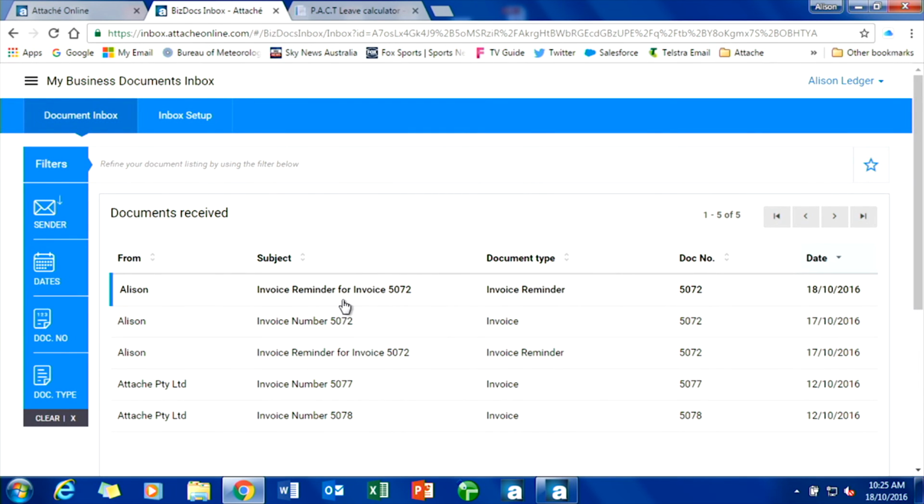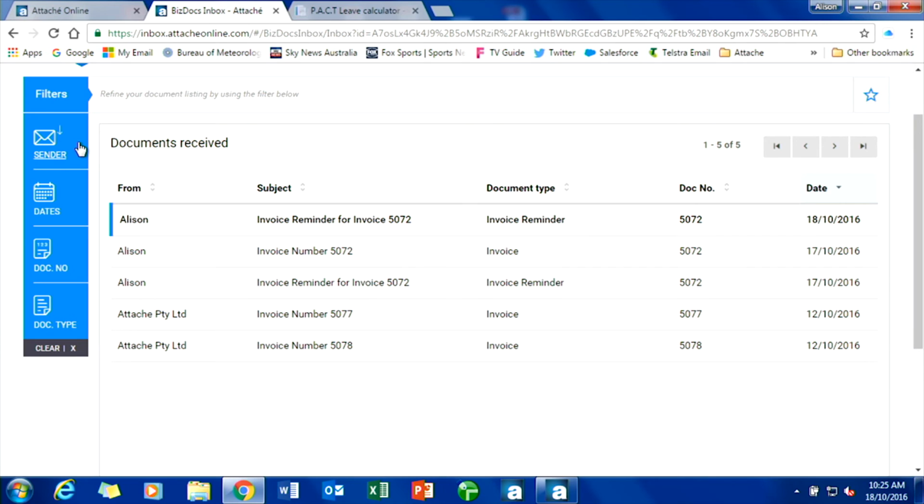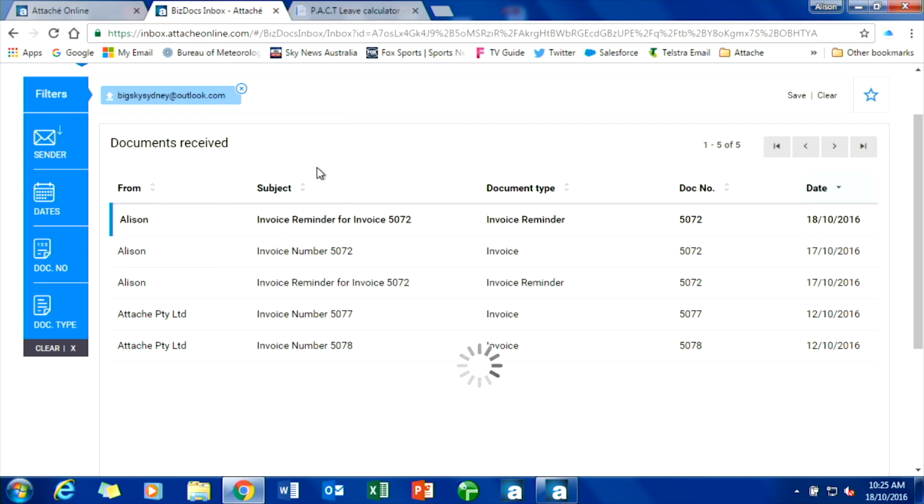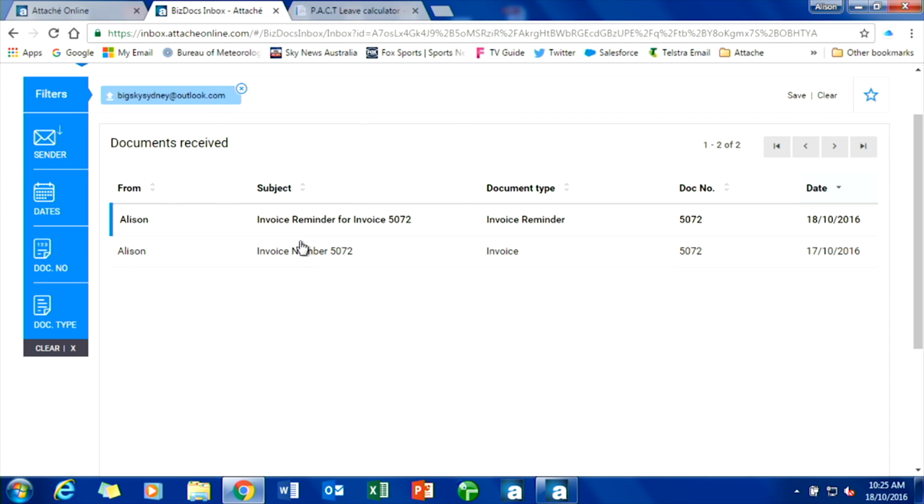So here we have the inbox, the information that we've got. Again, you've got various filters. You can filter by the sender. So I can choose all senders, or I could choose just Big Sky and hit go. It will then come up and show me just the invoice and the invoice reminder that I got from Alison. If I want to clear the filters, I just click on clear.